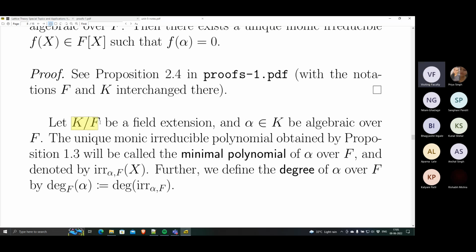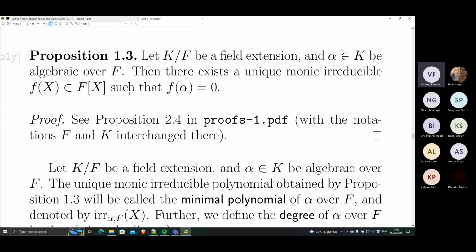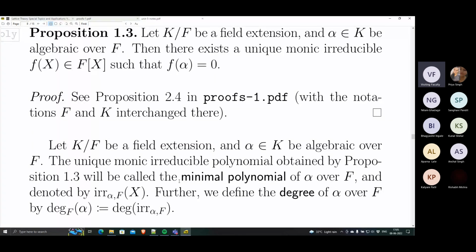So let K over F be a field extension and alpha in K, which is the extension field, the upper field, be algebraic over the base field. The unique monic irreducible polynomial obtained by this proposition 1.3 will be called the minimal polynomial of alpha over the base field F. In some sense, it's the smallest non-zero monic polynomial that vanishes at alpha.